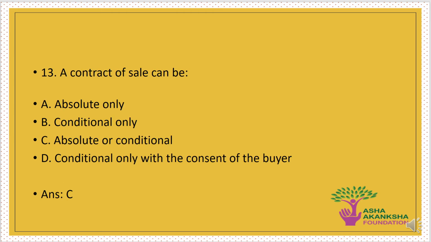The next question is, a contract of sale can be A. Absolute only, B. Conditional only, C. Absolute or conditional, or D. Conditional only with the consent of the buyer. The correct answer to this question is option C, that is absolute or conditional, which means that a contract of sale can be both an absolute one or a conditional one.